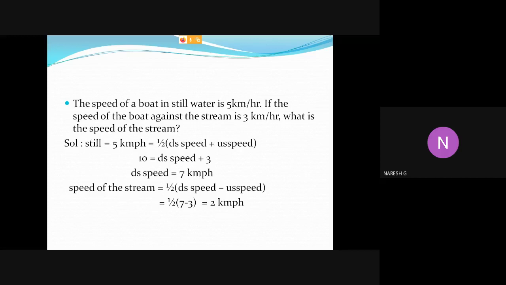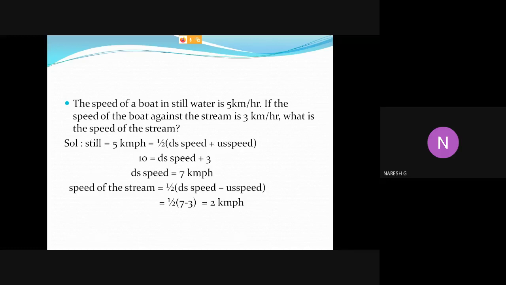Now substitute the still value, 5 km per hour, and by cross multiplying we get 10 equals downstream speed plus upstream speed, which is 3, because the speed of the boat against the stream is 3 km per hour. So downstream speed equals 7 km per hour. Now the speed of the stream is half into 7 minus 3, which equals 2 km per hour.